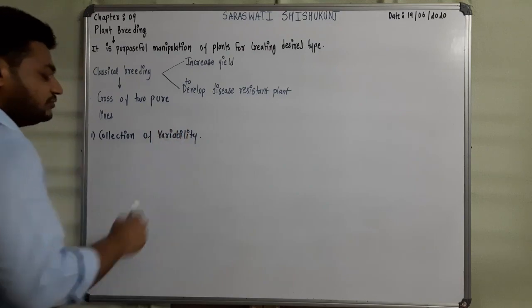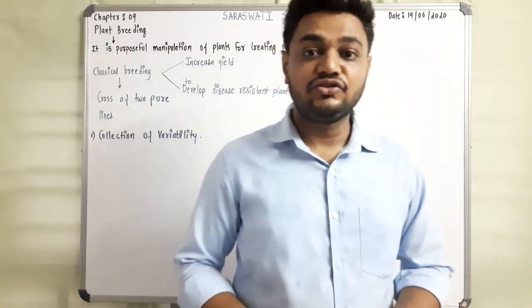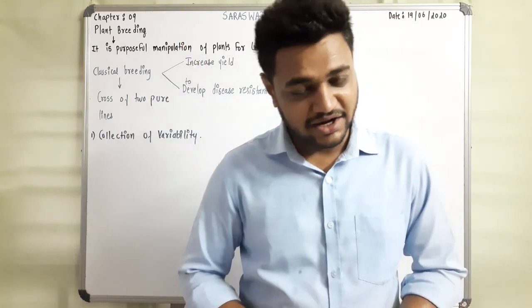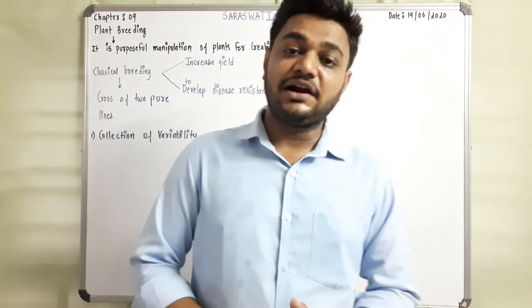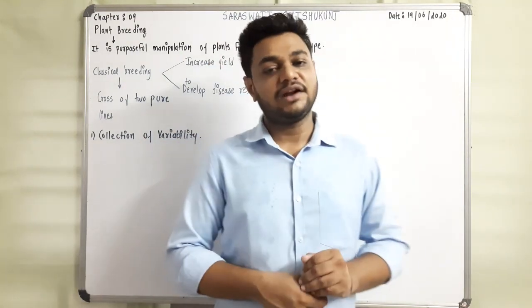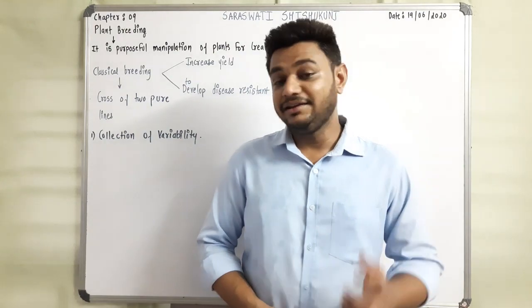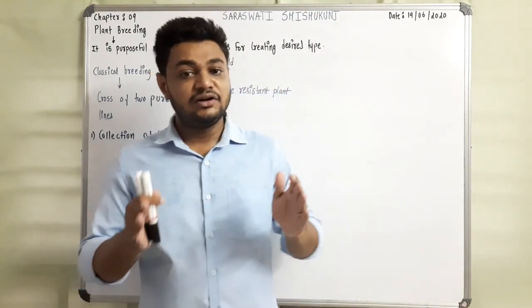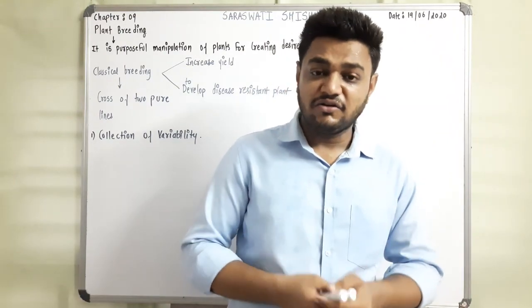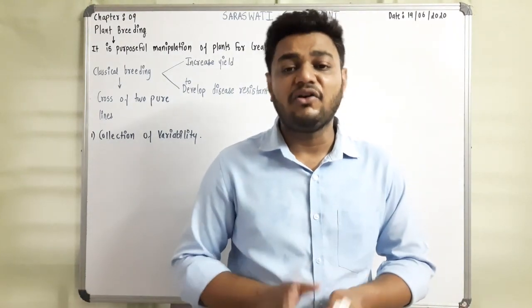So what will you do in this first step? You will try to collect wild varieties of the plant, relatives of the plants, previously cultivated plants, all the plants. That means you are collecting all the plants or the diverse forms of all the alleles of all genes.